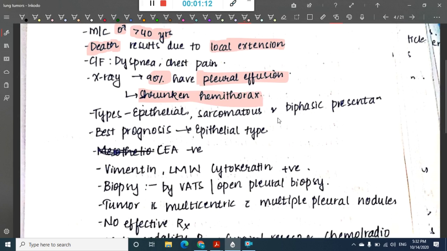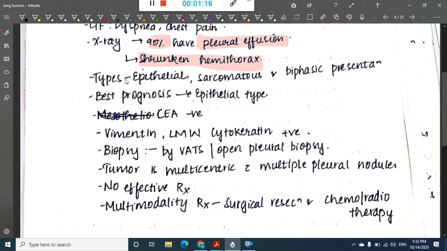I will write some points about each of them in detail. Among all these, the best prognosis is present for the epithelial type. Carcinoembryonic antigen, CEA, is negative, but the tumor markers like vimentin and low molecular weight cytokeratin are positive.